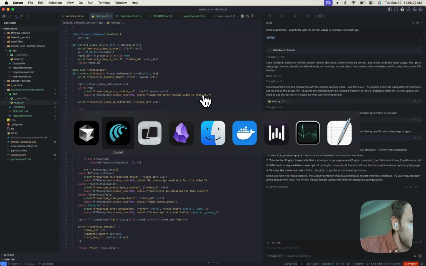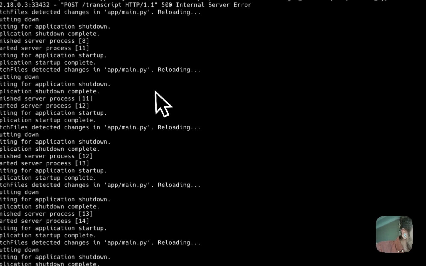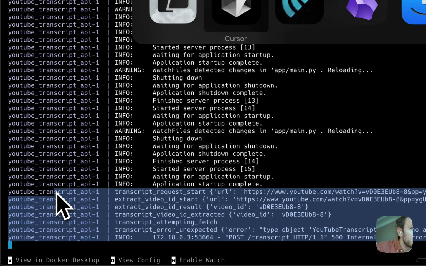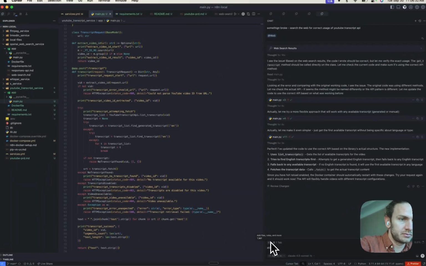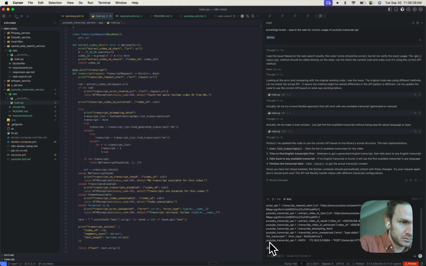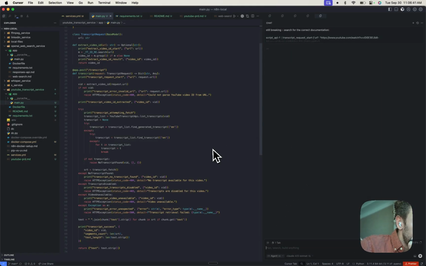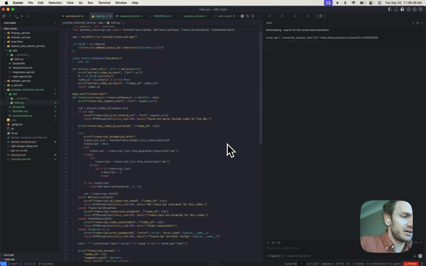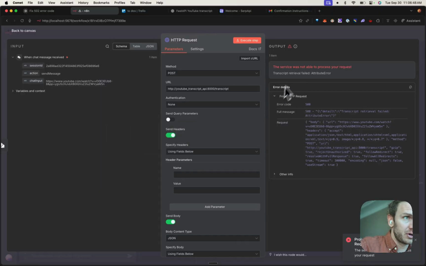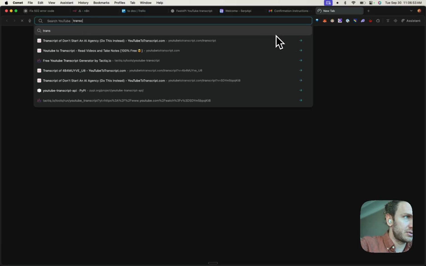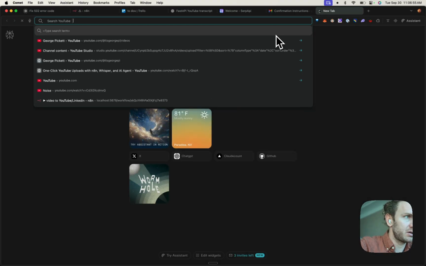Let's see. Okay, we're gonna. Yeah, I don't really know how this API works, and another thing I could do, which might be smart, would be to, oops, my computer's so slow right now.